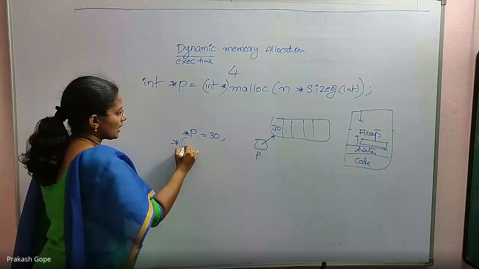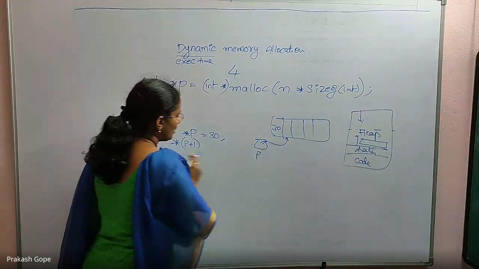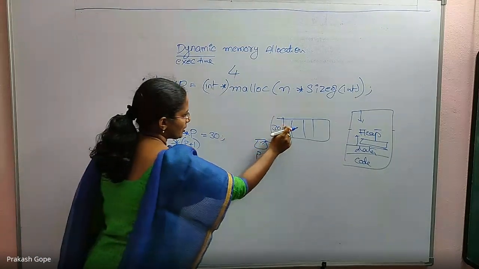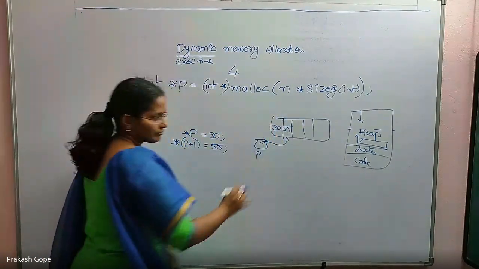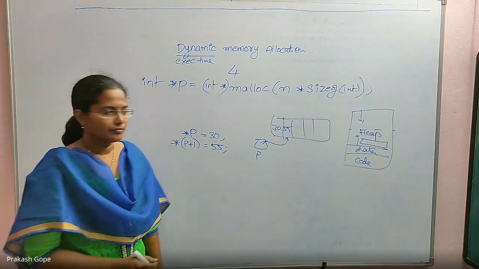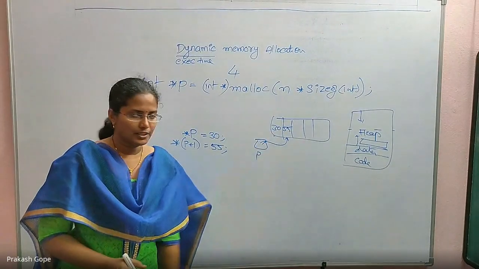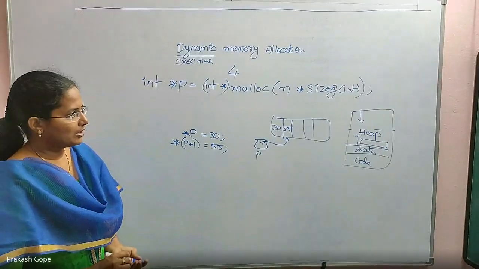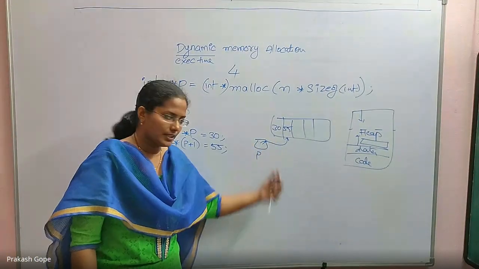Next I will say star of P plus 1, so P will be incremented to the next integer. Star of P plus 1, which means its content, I will say some 55 marks. So 55. Like that I can move forward and backward with P. P is the only thing that I have to access the contents of that dynamically allocated block. Because it is dynamically allocated, there is no name for it. You have only its base address.